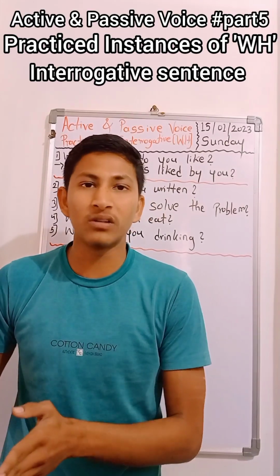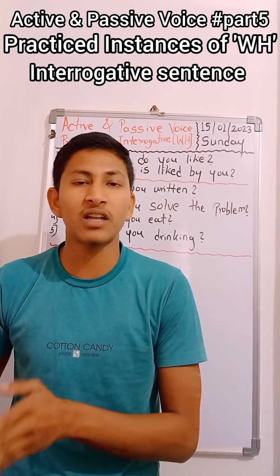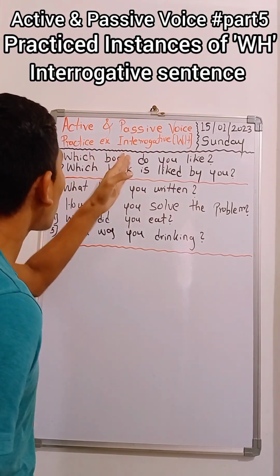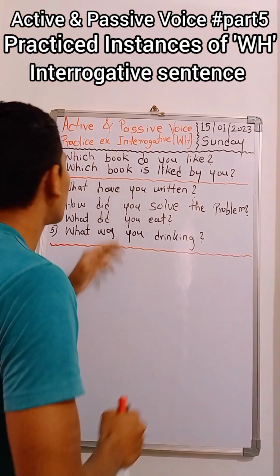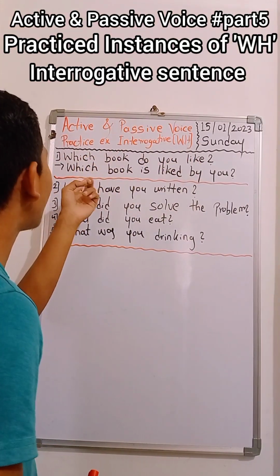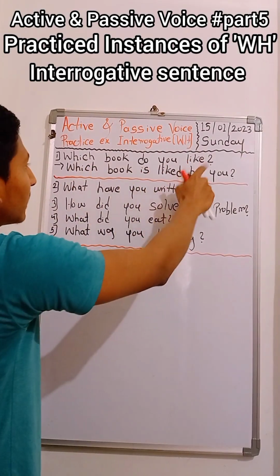I solved one example, which book do you like. The answer becomes, which book is liked by you.